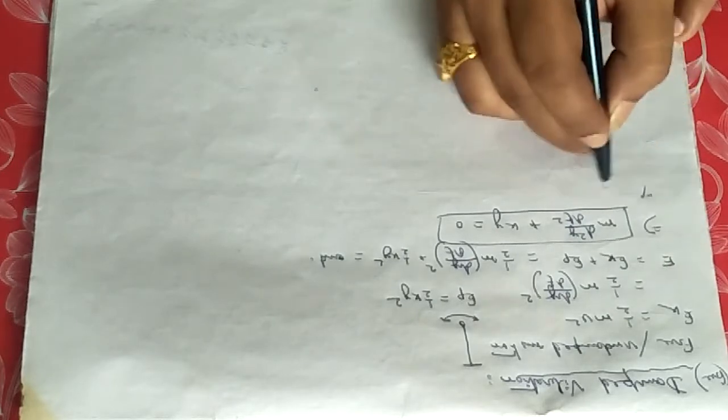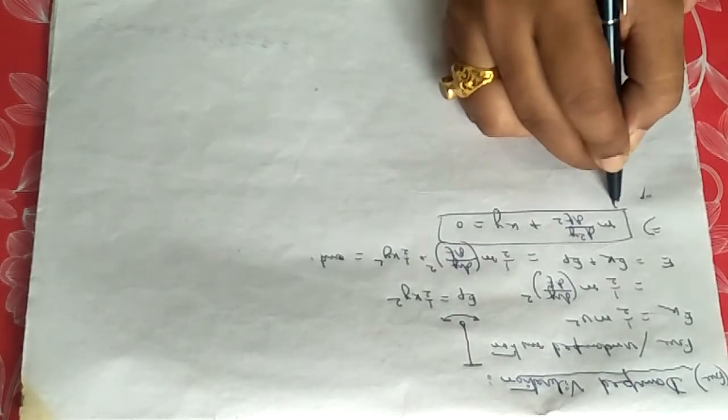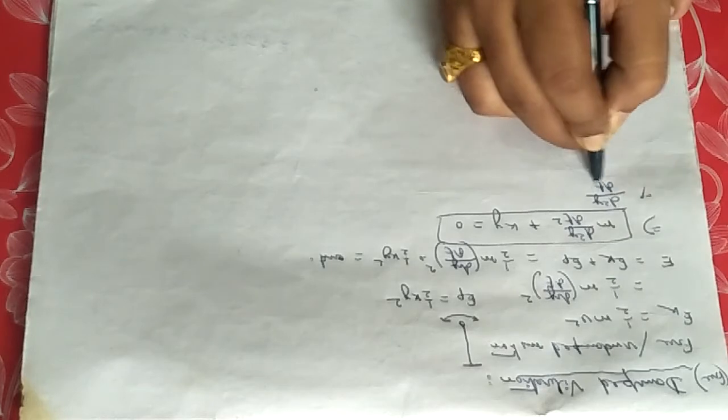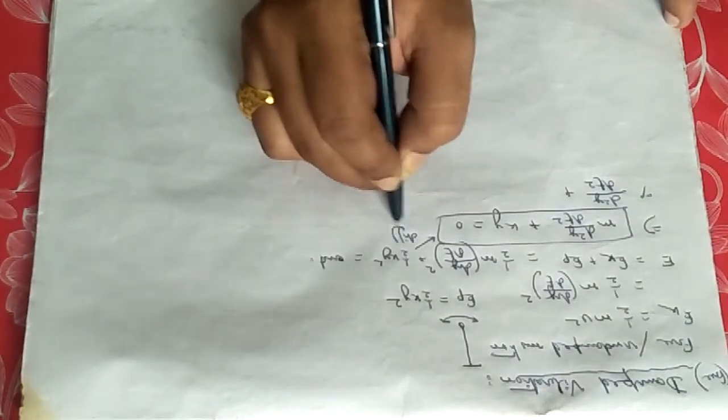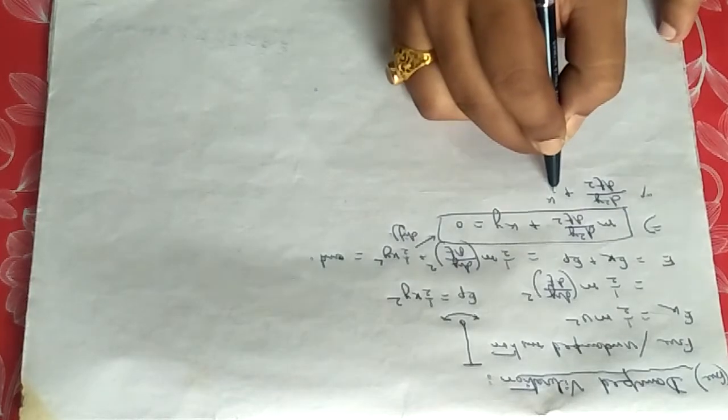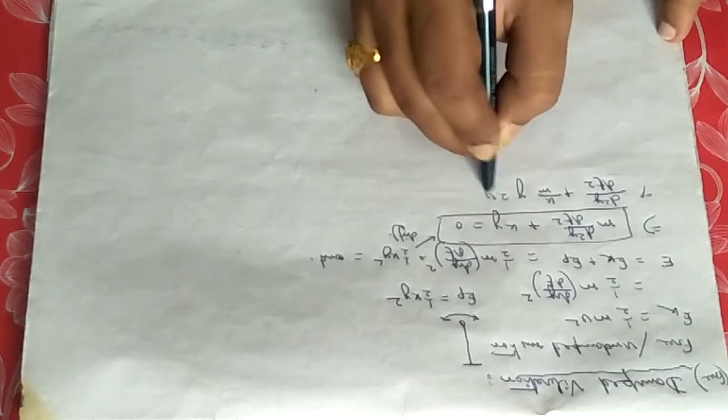And if we divide throughout by m, we will get d2y/dt2 plus k by m into y equals 0.